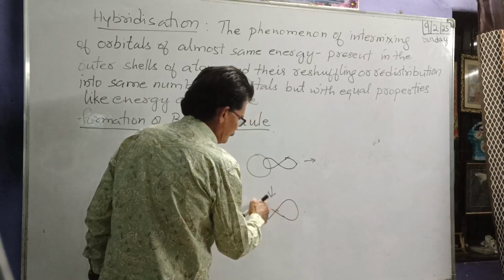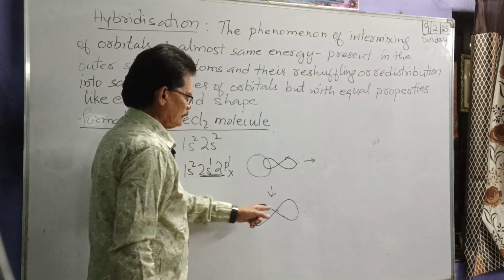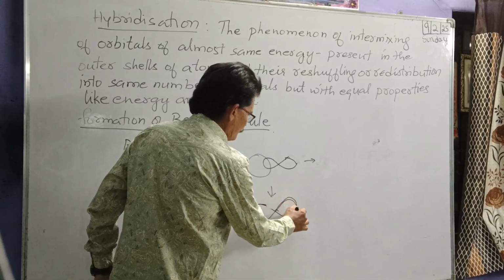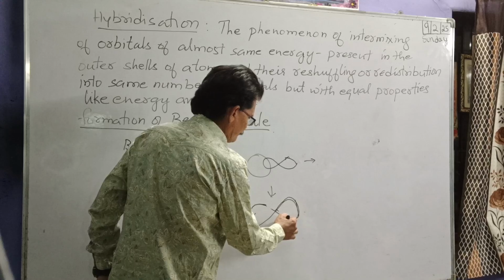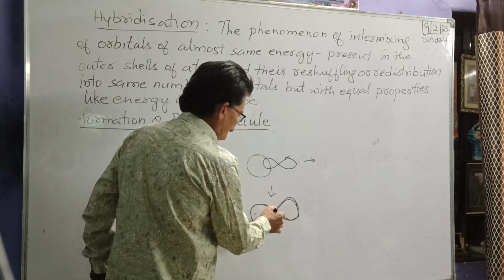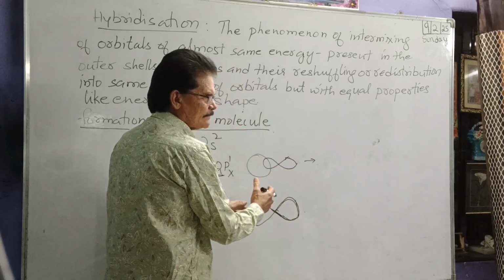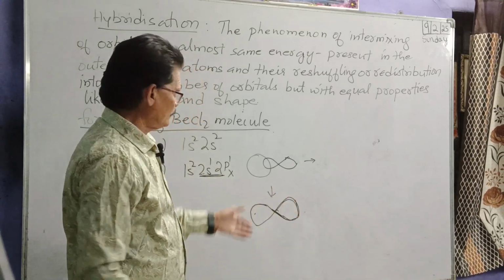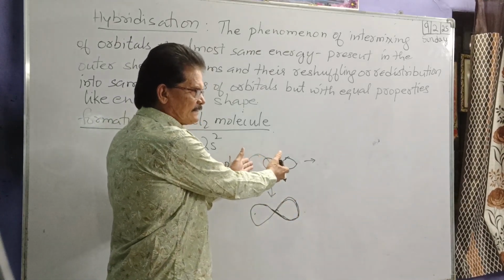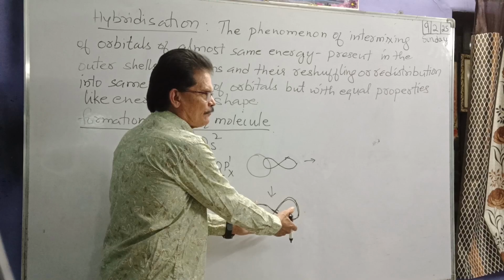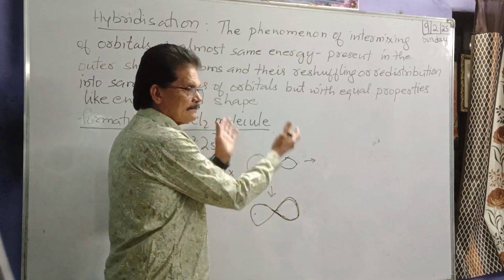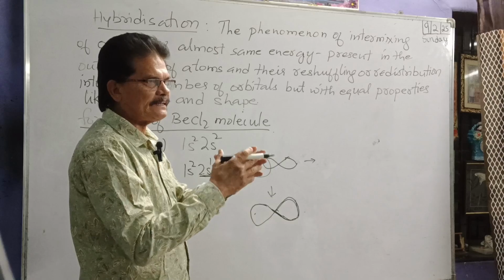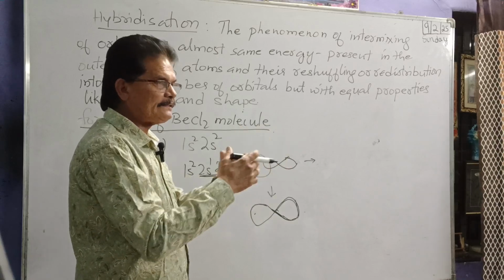We are going to get the hybrids. These are the hybrid orbitals. After the redistribution and reshuffling, these are the new orbitals. Two orbitals are intermixing, and two orbitals are formed. They are reshuffling and redistributing themselves, and getting a different shape.